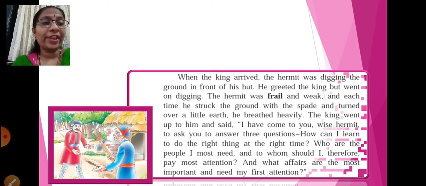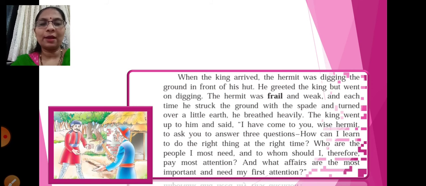The hermit was frail and weak, and each time he struck the ground with the spade and turned over little earth, he breathed heavily. The king went up to him and said, I have come to you, wise hermit, to ask you to answer three questions. How can I learn to do the right thing at the right time? Who are the people I most need, and whom should I therefore pay most attention? And what affairs are the most important and need my first attention?